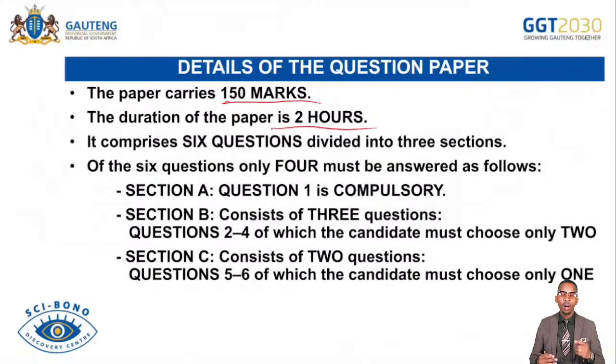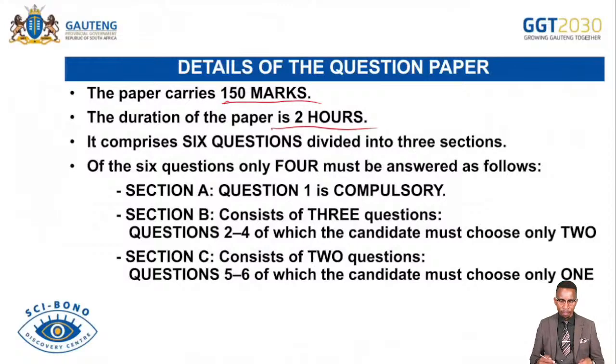However, whenever you spend most of the time, maybe you have to answer a certain question for 4 marks, you spend 10 minutes in there. We are already inefficient. We have been allocative inefficient, and for the entire question paper, you will be productive inefficient, because you will not be able to achieve the desired output in the given time, due to the fact that you did not allocate your time accordingly when you were answering your question. So 2 hours so far is enough for you to answer the whole question paper. Remember, you don't answer everything.